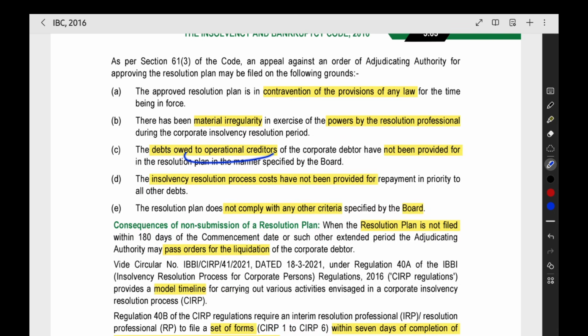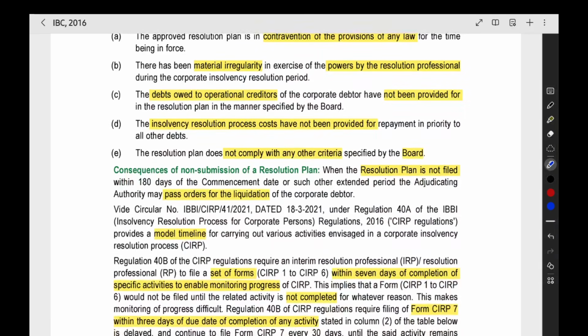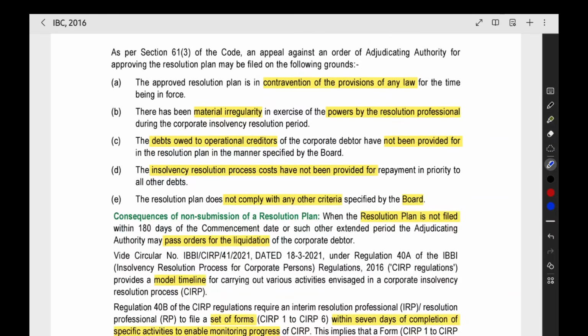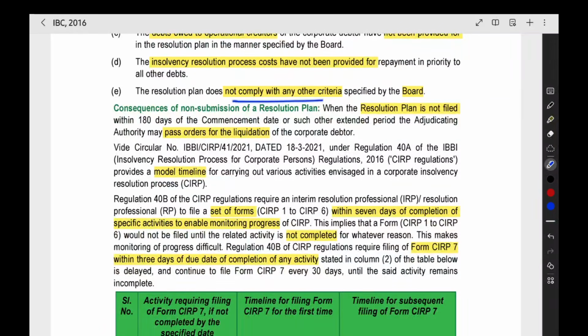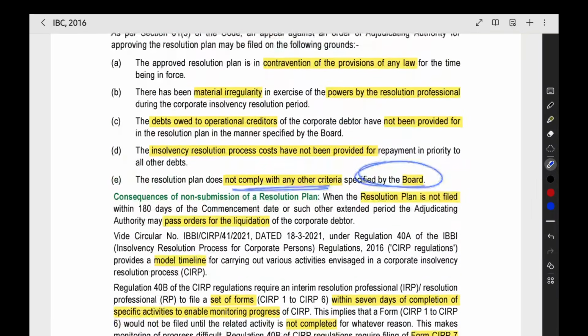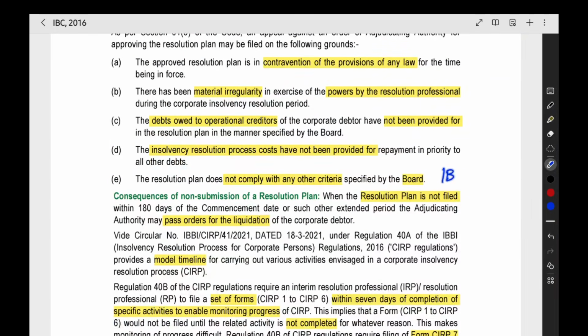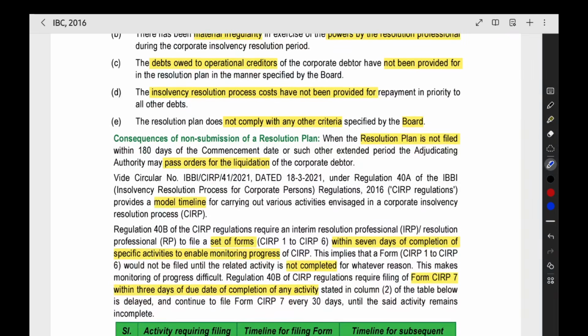Then for operational creditor, you did not make any arrangement for payment of debt to the operational creditor. That provision itself is not there in the resolution plan. Then insolvency resolution process cost not provided. The cost for conducting the process has not been provided in the resolution plan. Then it does not comply with any other criteria specified by the board. Some criteria specified by the Insolvency and Bankruptcy Board of India are not followed by the plan. Then also you can go for an appeal.